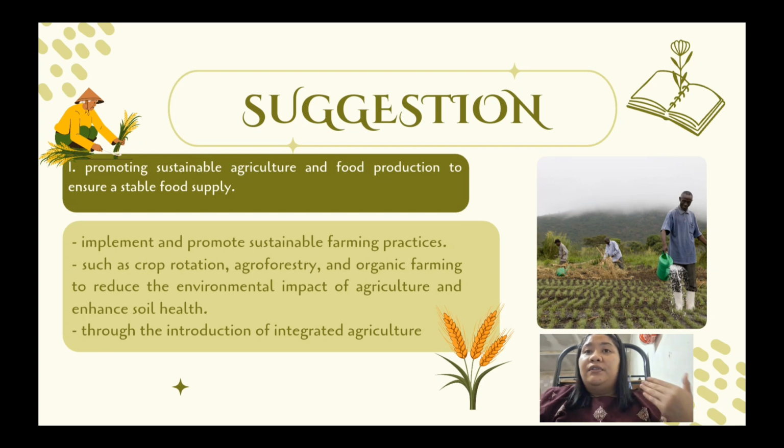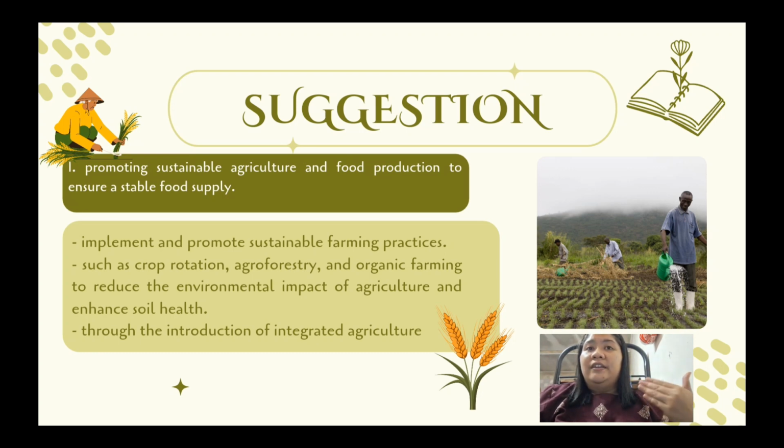This means that the government can include measures such as crop protection, agroforestry, and organic farming to reduce the environmental impact of agriculture and enhance soil health. For example, through the introduction of integrated agriculture with an emphasis on agroforestry, mixed farming, rehabilitation of marginal land, and so on.